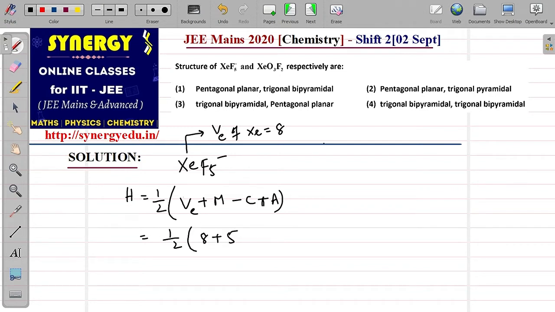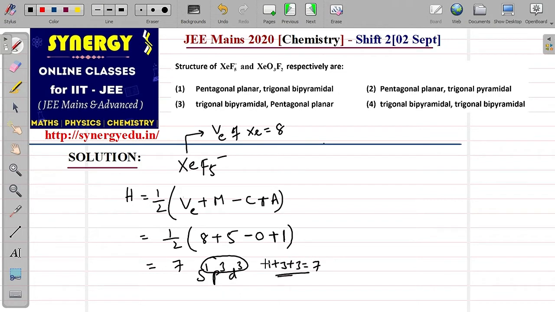When you apply that, you will get half of 8. Monovalent atoms are how many? 5 halogens are surrounding the xenon. So 5, and it is not a cation, so nothing comes there, and it is an anion of charge 1. So therefore only magnitude you have to take in the place of C and A, and magnitude is 1. I am putting that. So now you will get 7. 7 means sp3 1 plus 3 4, and d3 then 1 plus 3 plus 3 if you add, you will get 7.